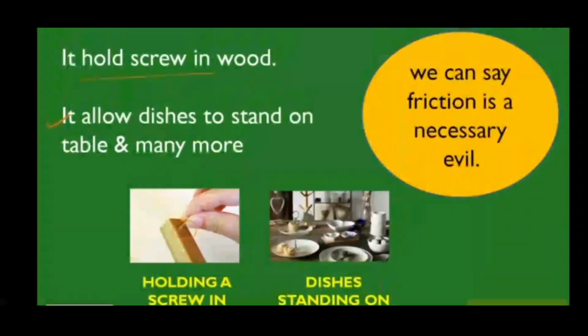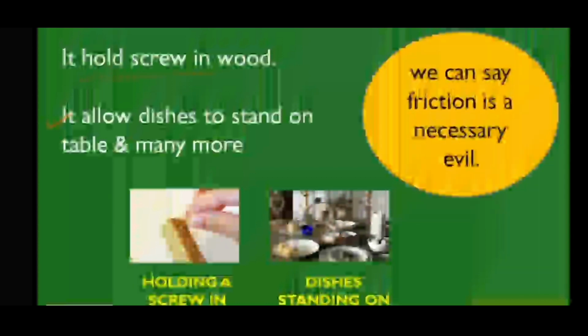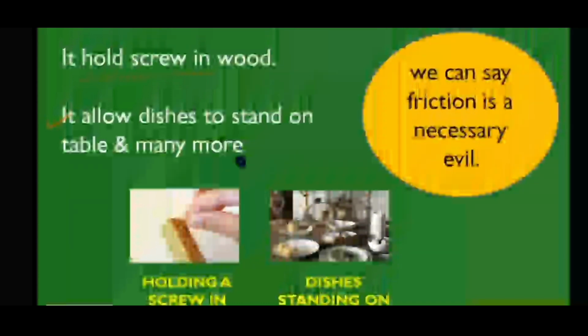See, if oil is not applied, what will happen? The two wheels will get linked to each other and stop moving. To avoid interlocking, we use oil between the two wheels, or the moving parts of a machine.